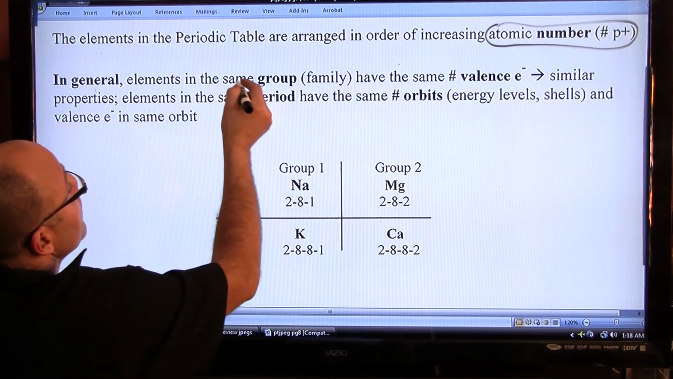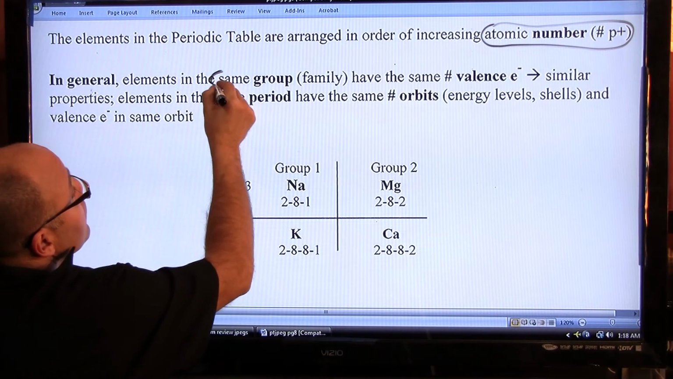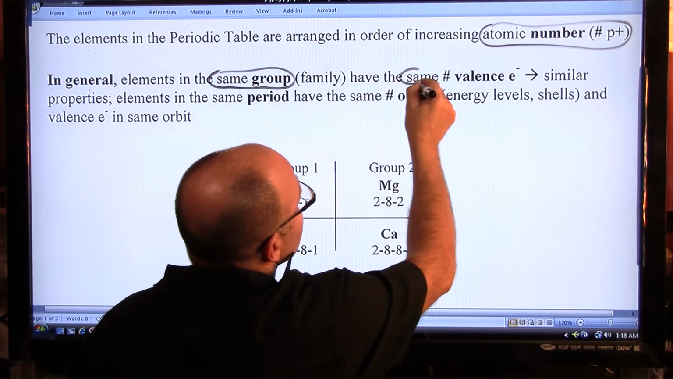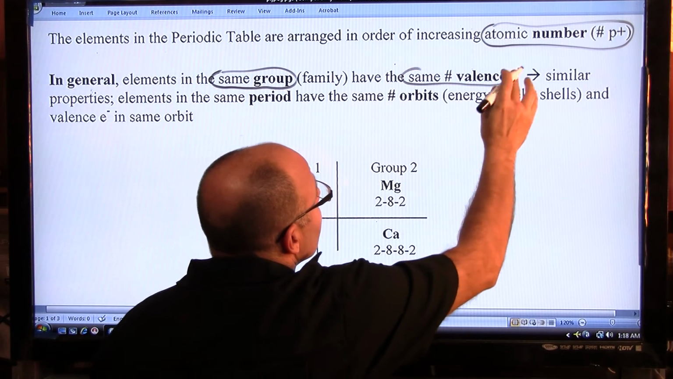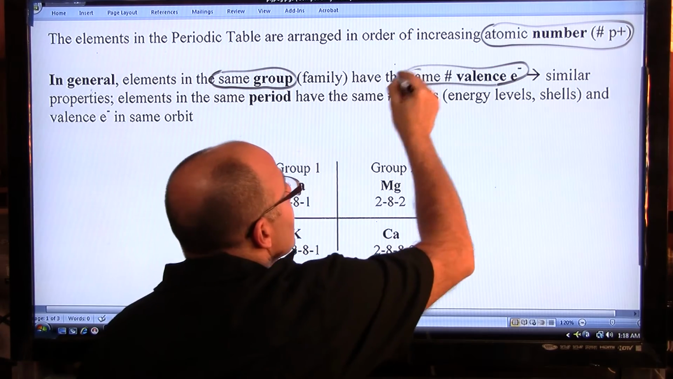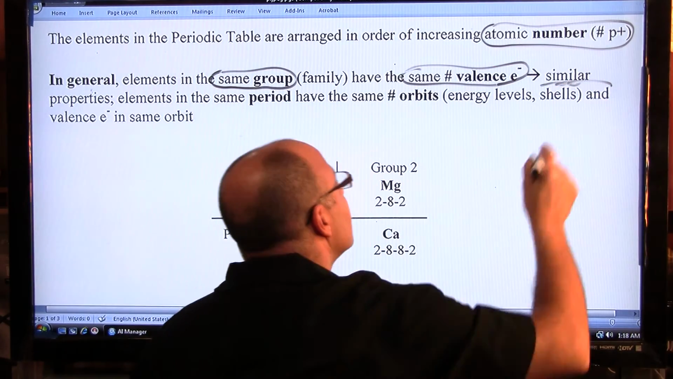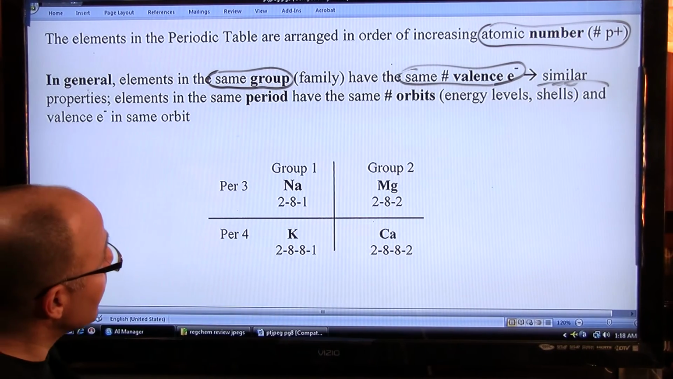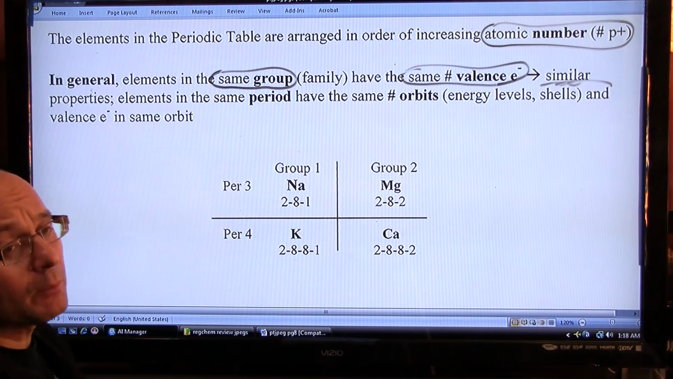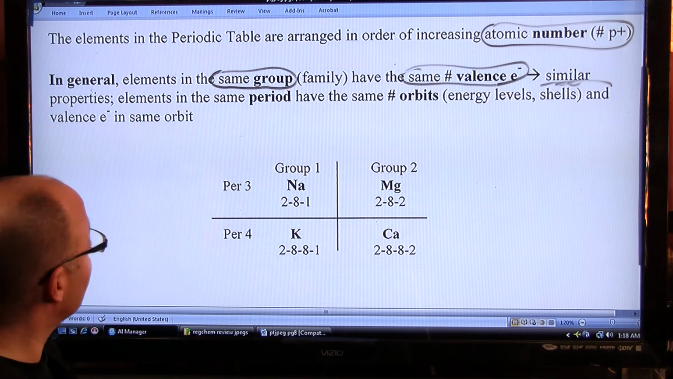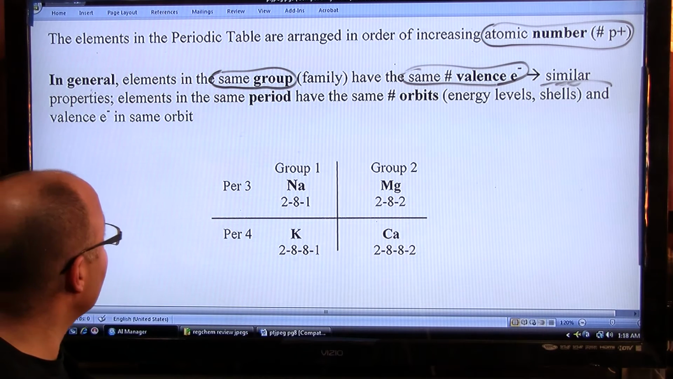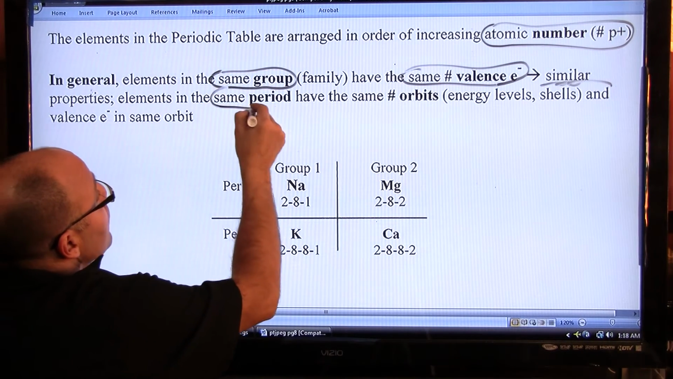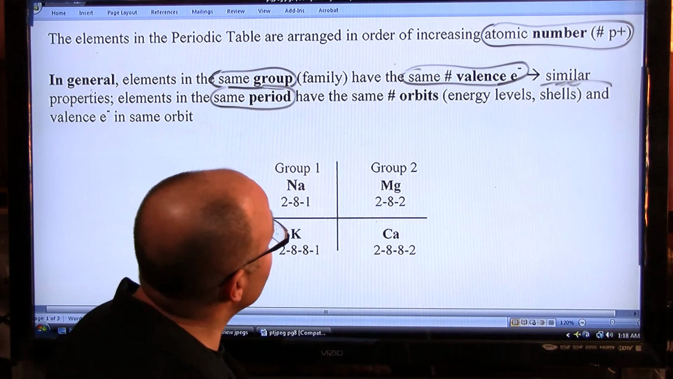So, same group, same number of valence electrons. And that would give us similar properties. In fact, that's the greatest similarity. Elements in the same period, on the other hand, have the same number of orbits or energy levels, shells, or whatever you want to refer to them as. So same period, same number of orbits.